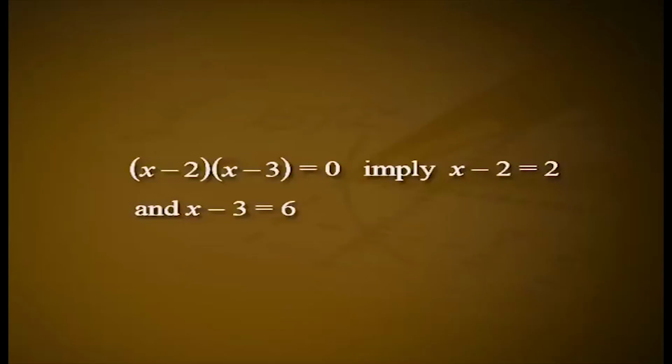Using 2 into 6 equal to 0, we can say that x minus 2 into x minus 3 equal to 0 implies x minus 2 equal to 2 and x minus 3 equal to 6. So, 4 and 9 are also solutions of the equation. Using 6 into 2 equal to 0, we have x minus 2 equal to 6 and x minus 3 equal to 2, and so x equal to 8 and x equal to 5.